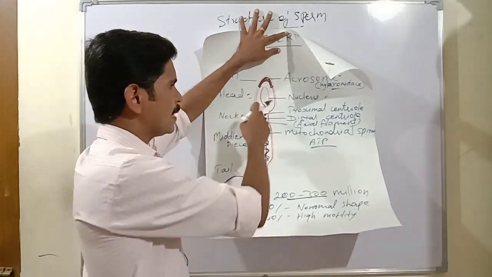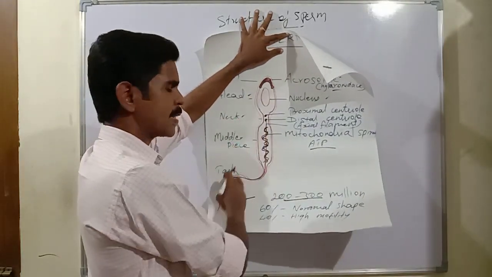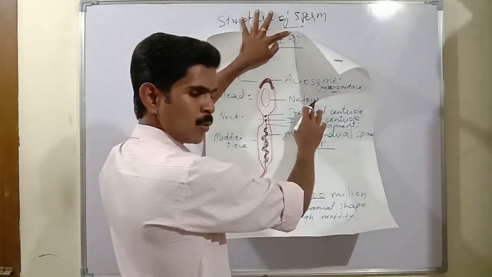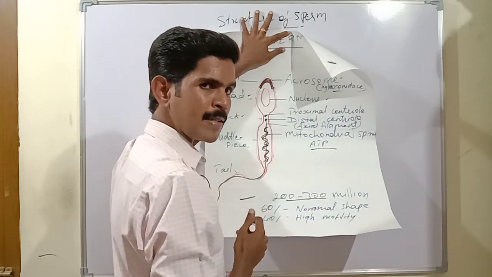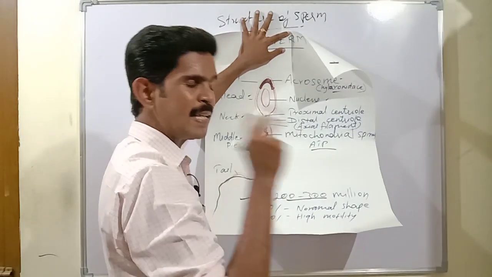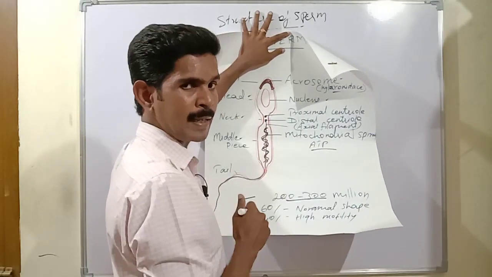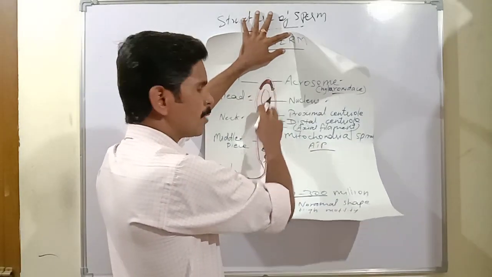Then the sperm is divided into 4 important regions: head region, neck region, middle piece and tail. Head region consists of only 2 parts, acrosome and nucleus. Acrosome consists of an enzyme called hyaluronidase, otherwise called sperm lysin. This acrosome plays a very important role in the penetration of the sperm cell inside the egg cell. The nucleus is an oval flat structure present in the center of the head.